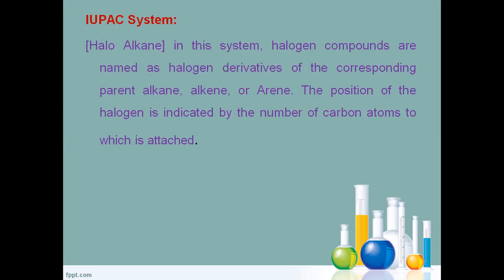When you come to the IUPAC system, the compounds are named as haloalkanes. In this system, we start with the halogen name, followed by the alkane or alkene. Here the halogen is treated as a halo, and the alkyl group is written as alkane or arene. The position of the halogen is indicated by the number of the carbon atom to which it is attached.